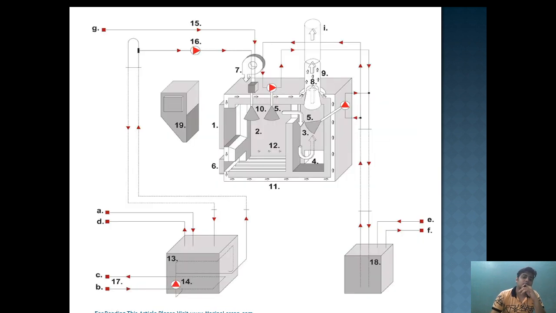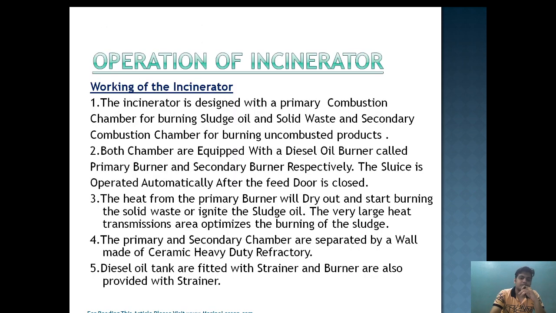A question can be asked: why is the primary burner area bigger than the secondary burner area? It is so that the initial burning is optimized to maximum efficiency, so the primary burner is provided with a larger area. After that, any incomplete burning which remains is taken care of by the secondary burner.